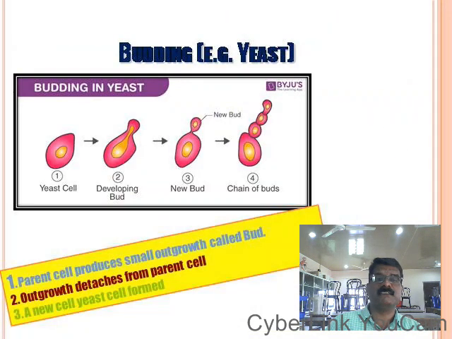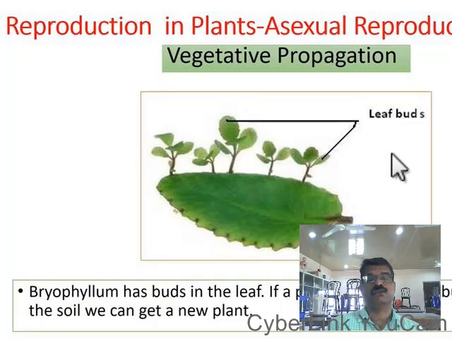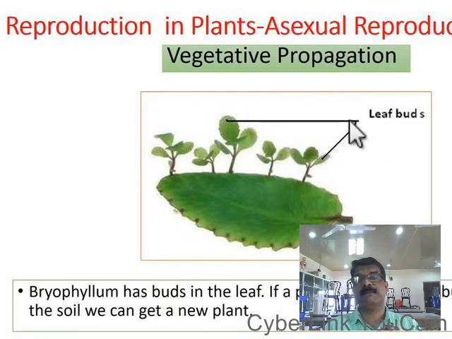And the next one, see, root. The roots of some plants like carrot and beetroot give rise to new plants. So root also can propagate vegetatively and give rise to a new plant. So this is vegetative propagation. In vegetative propagation, the new plants are produced either from stem or from leaves or from roots.